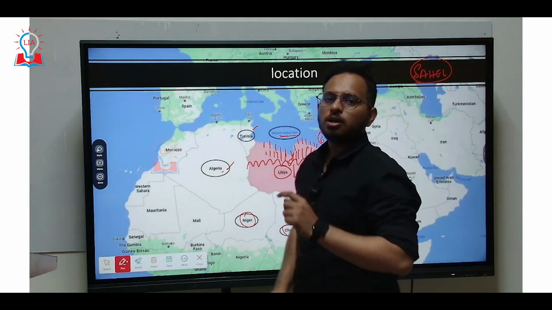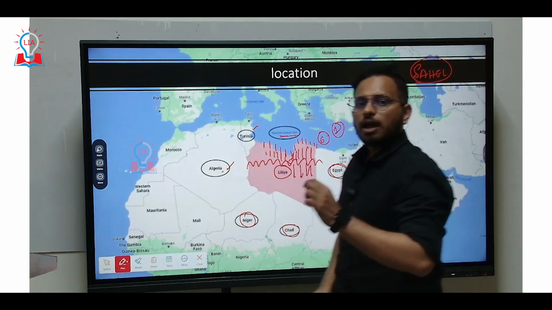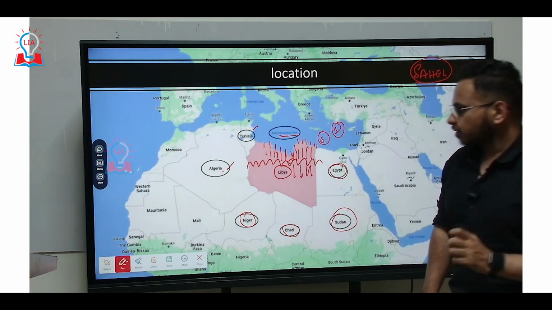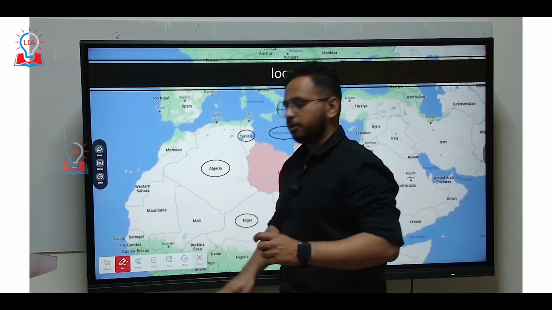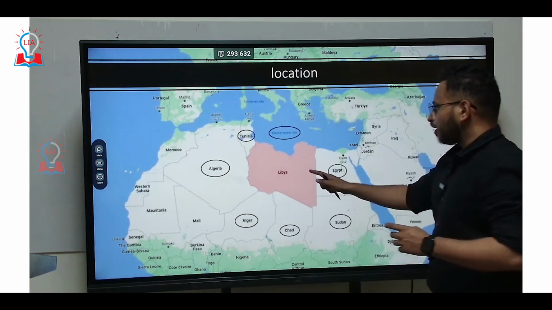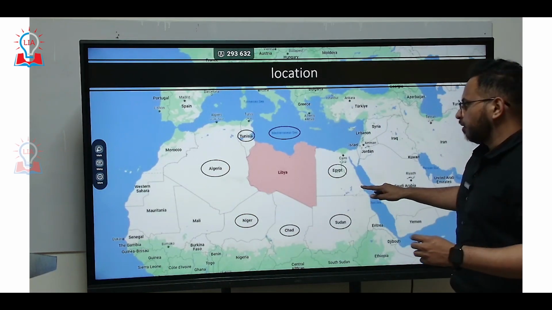This is what caused the rainfall and also the flood. These are the things you will have to know from the mapping perspective with respect to Libya, which is in the news.